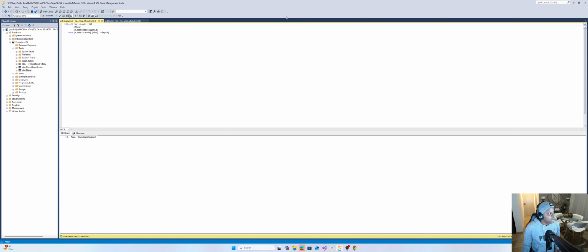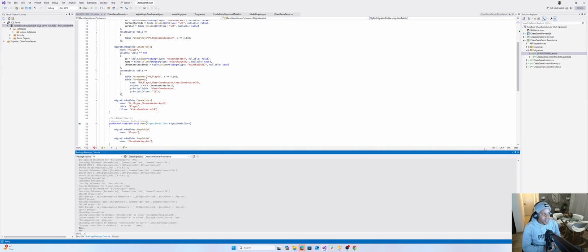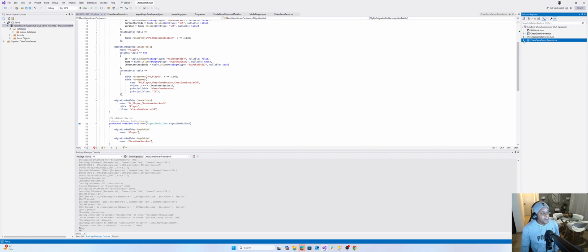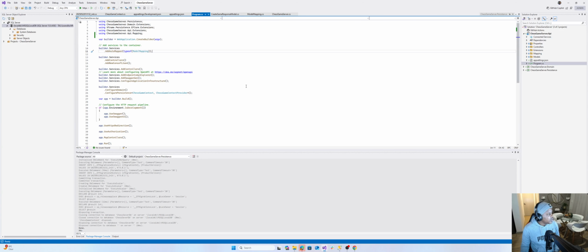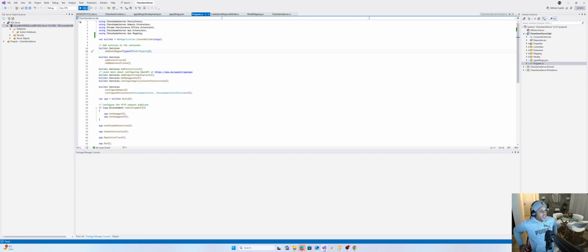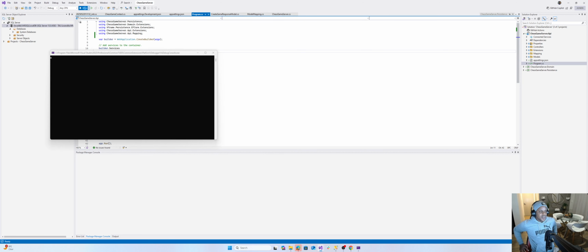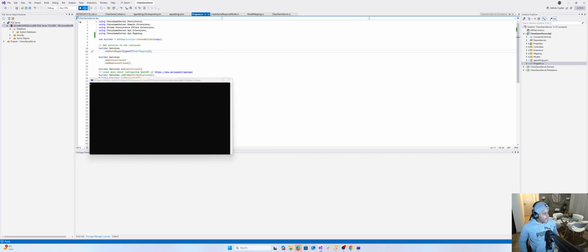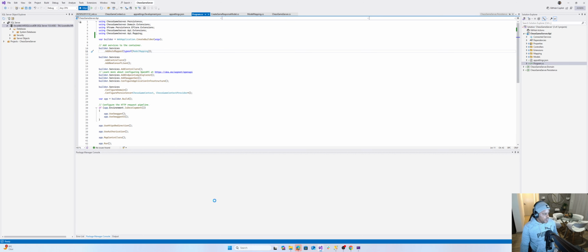Okay. Now, since everything is all well, we built the domain, we built the persistence, we've built the API. Let's now just gun this thing and run it for the first time and see the API and its endpoints. I just want to make sure I did everything. So we have the database. That's cool. Let's just gun it. If I run this, it should automatically open an API page with my endpoints.